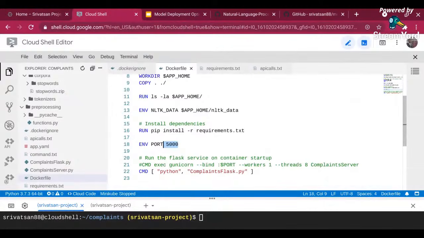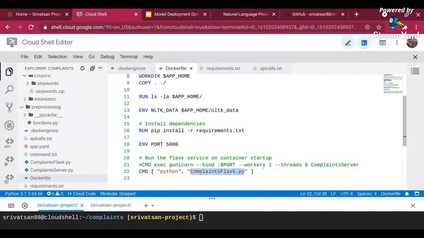Right? And serverless internally runs all the infrastructure for you. So in some cases, it may just run Kubernetes for you as well, right? I will talk about that. And then finally, I'm telling it what I want to run. I am giving the command to run Python and then run the complaint flask.py.